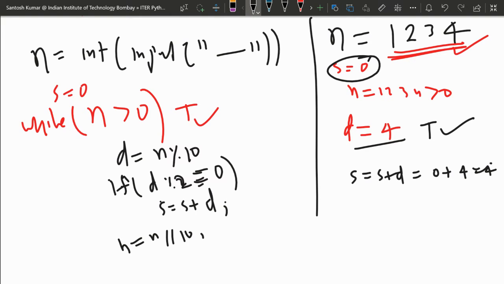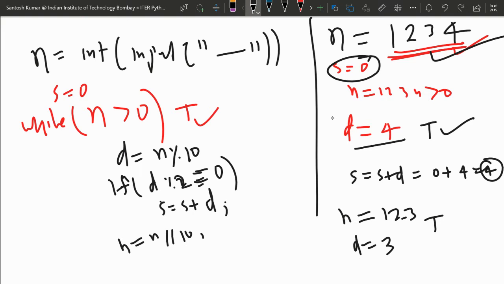So now one part is executed for this N. Next, the updated value of N, when you divide by 10, is 123, the integer value. Again the same thing will be executed. N is positive, so it is true. Then again D will be calculated. D is the remainder when N is divided by 10.